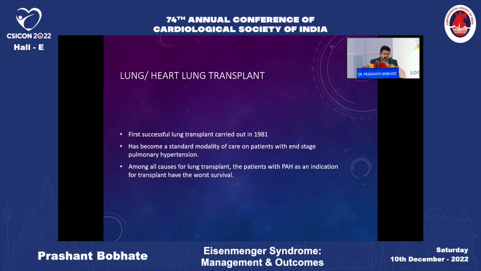The last one is a lung or heart and lung transplant, but as we know, the availability as well as the cost of heart and lung transplant is an issue, especially in a developing country like India. Patients with bilateral lung transplant fare much better as compared to heart and lung transplant. But the problem with Eisenmenger syndrome is that only a patient with a pre-tricuspid shunt like an ASD can get away with just a bilateral lung transplant and closing the ASD. But if you have a VSD or any other cause of pulmonary hypertension, it is found that it is better to do a heart and lung transplant as compared to a double lung transplant.